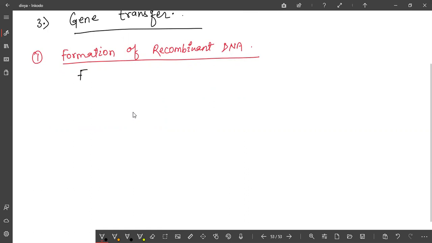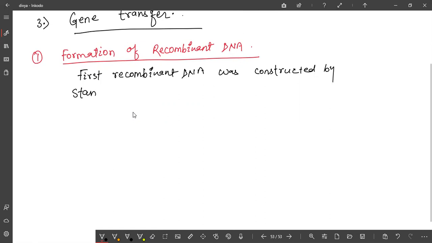The first recombinant DNA was constructed by Stanley Cohen and Herbert Boyer in 1972.